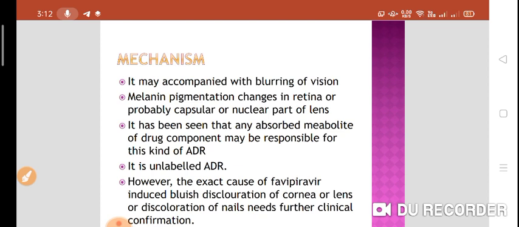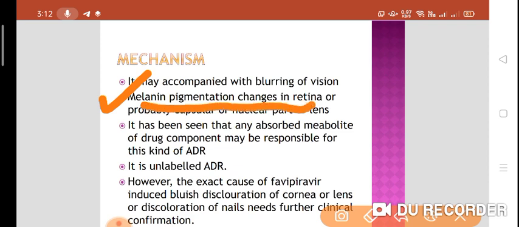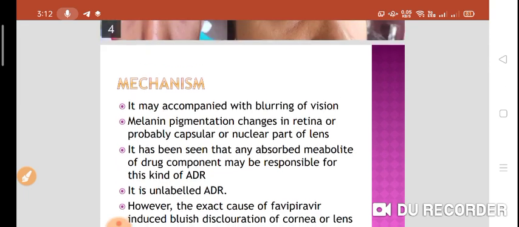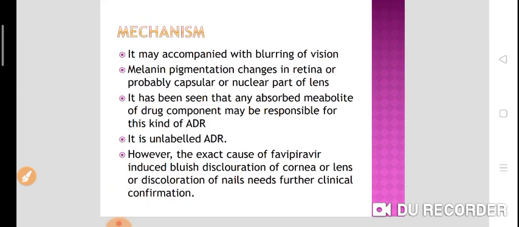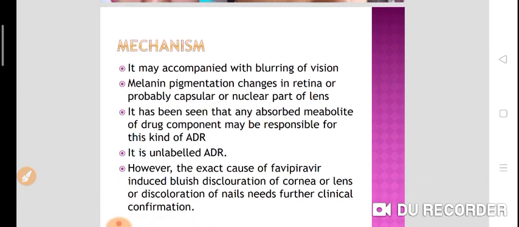Now why? Because there is a chance of melanin pigmentation changes in the retina or probably the capsular or nuclear part of the lens, right? But it is an unlabeled adverse drug reaction. It is not written anywhere in the literature.